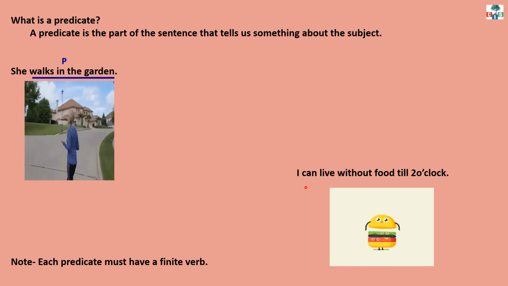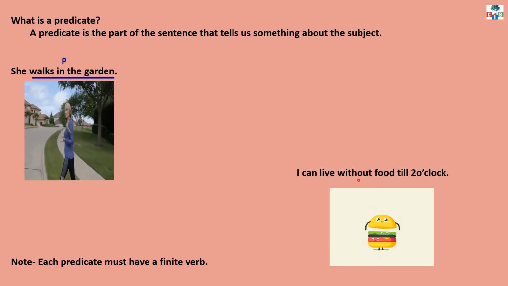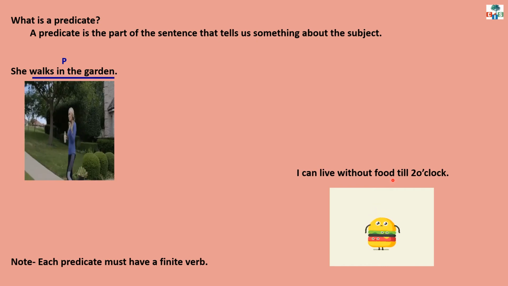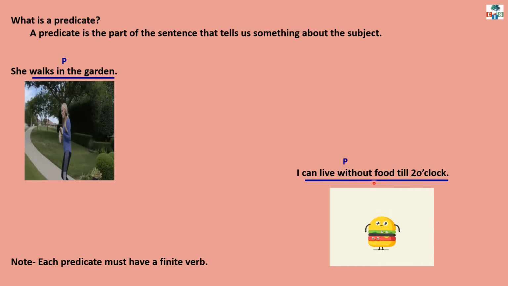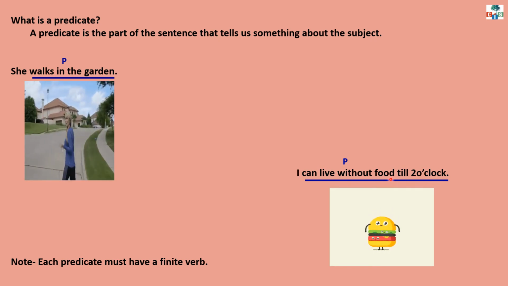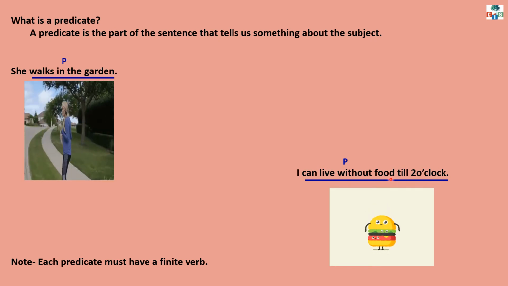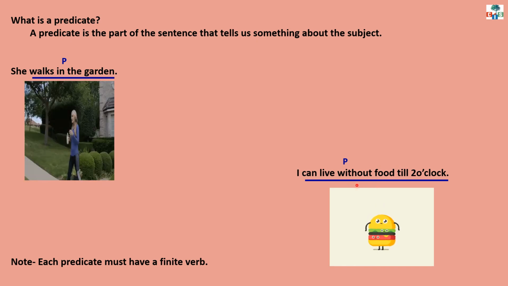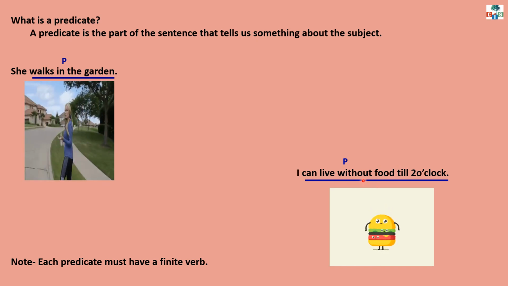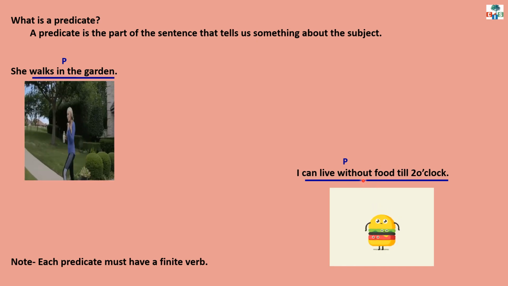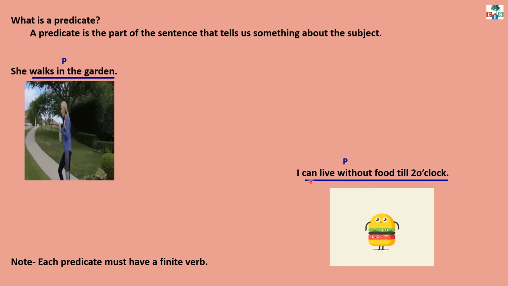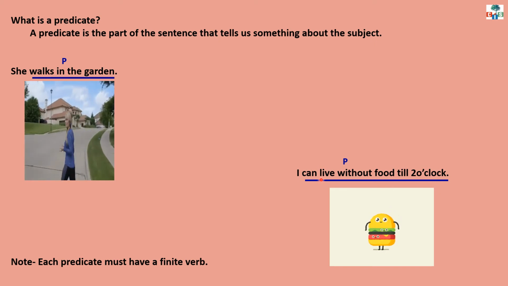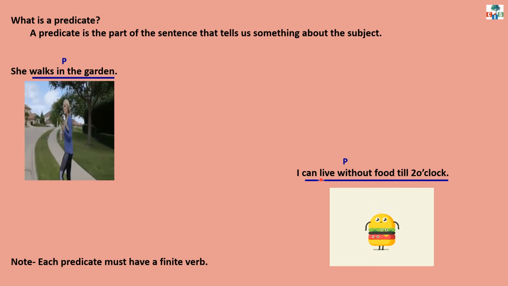See this example. I can live without food till 2 o'clock. In this sentence, can live without food till 2 o'clock is the predicate because this part tells us about or describes about the subject, that is I, and can live is the finite verb in this sentence.